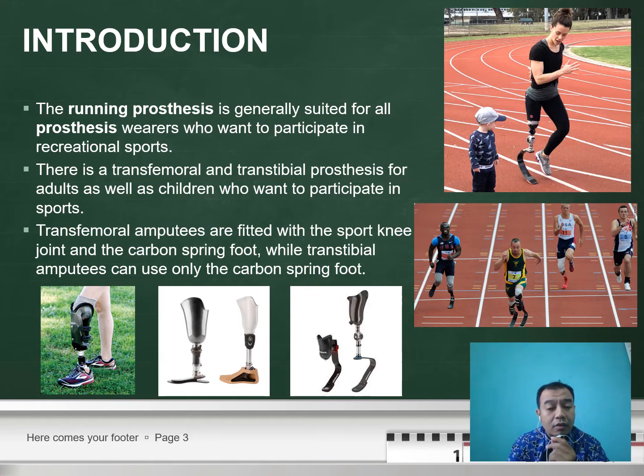It is quite different compared to the picture on the left screen, which is the prosthesis for normal walking. This is the prosthesis for walking, and this is the prosthesis for running.